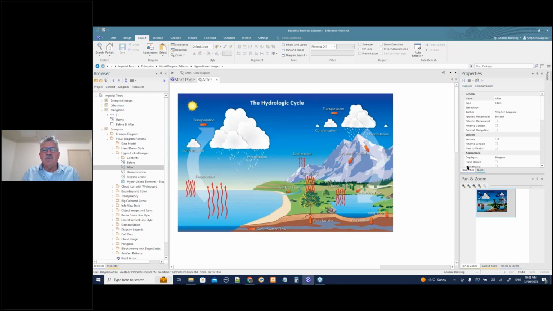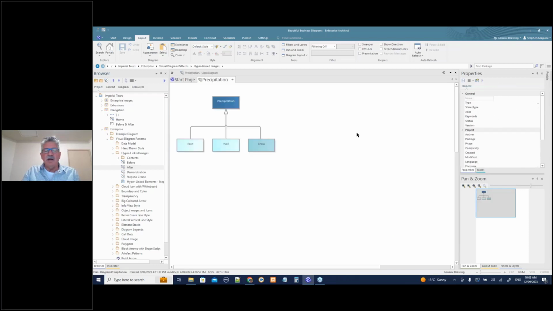What I've done is I've used an image that's been created somewhere else. So my thesis is that I'm not saying that you will never create an image outside, but what I'm saying is that if you do need to, for some reason, then bring it into Enterprise Architect and have it displayed to your business people inside this tool. Now, the interesting thing about this is I've hyperlinked some of these things. So this area here, precipitation, I've hyperlinked it down into a model.